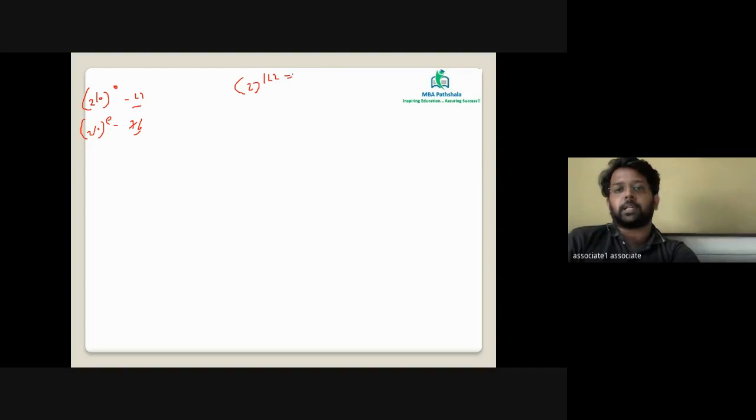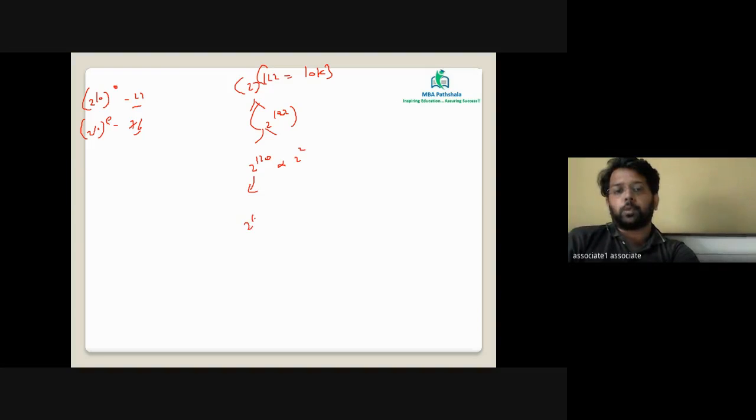The first step is just to check whether the exponent is in the form of 10k or not. Is the exponent in the form of 10k? It is not. So break down 2 raised to 122 in this form: 2 raised to 120 and 2 raised to 2. I hope this is clear.